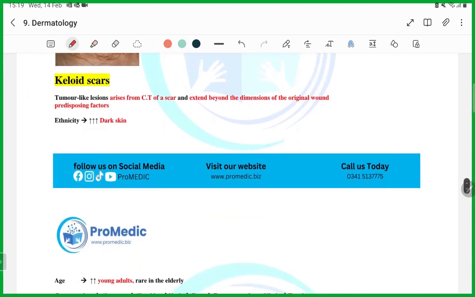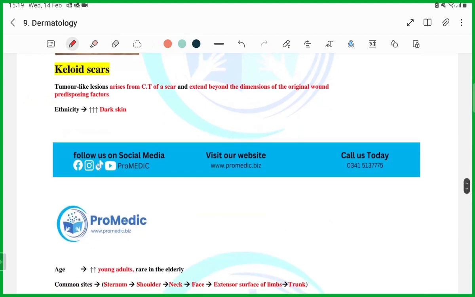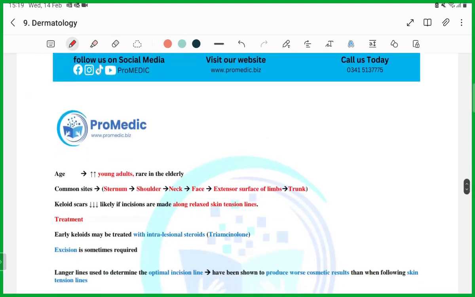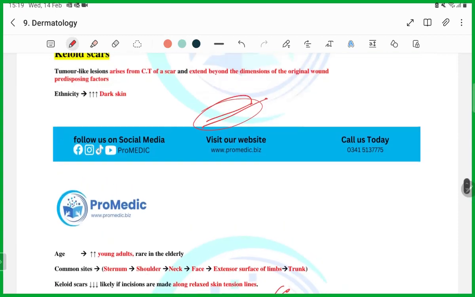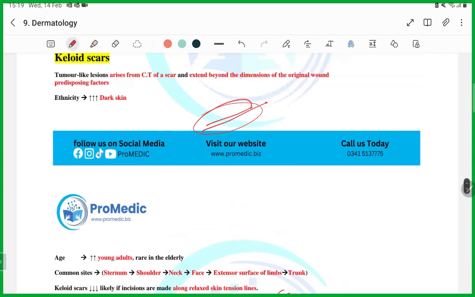Then keloid scars. What will you get? The patient had a surgery. He has an incisional scar now, and it has become big, and it has developed keloid. What is your treatment option? So, guys, the treatment option will be intralesional steroid. You have to give steroid in the lesion.